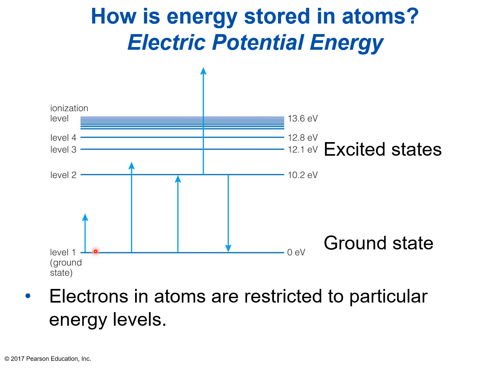It will only react to a specific energy level that will either kick it up to level 2, level 3, level 4, or a higher level. And so if you give it 5 electron volts, it won't react. It won't jump up. It'll just stay in that lower level. The 5 electron volts, perhaps it's a photon, it will just fly on through. It'll keep going. There will be no interaction.